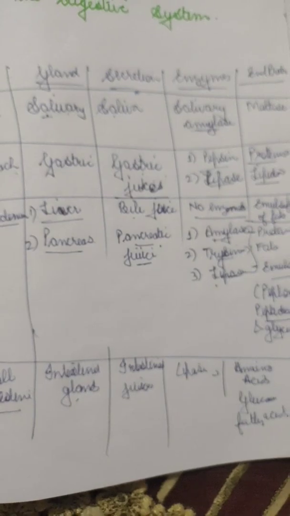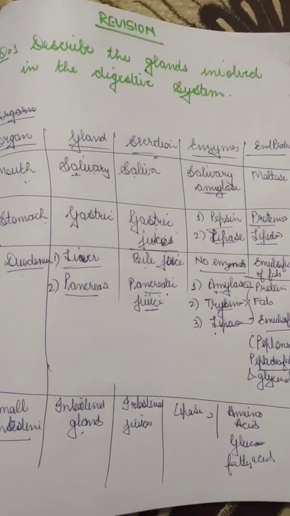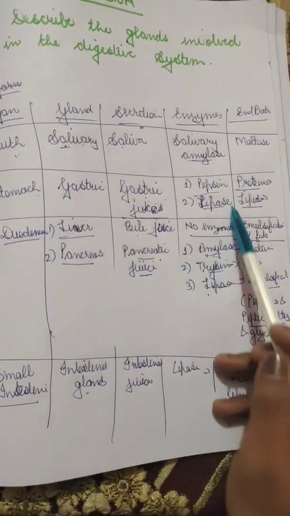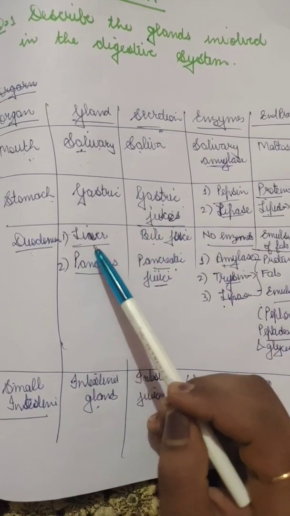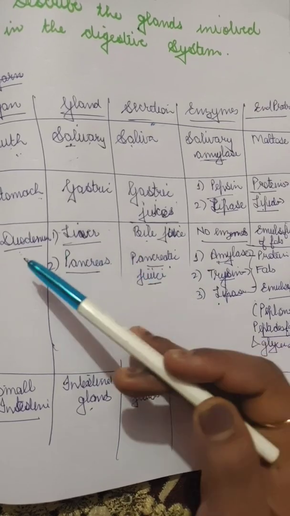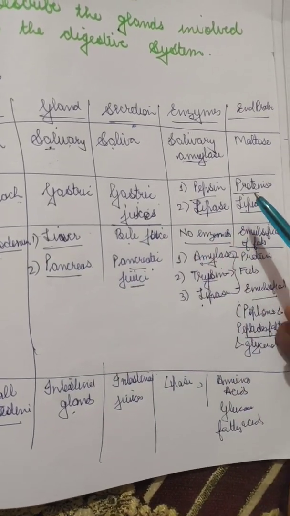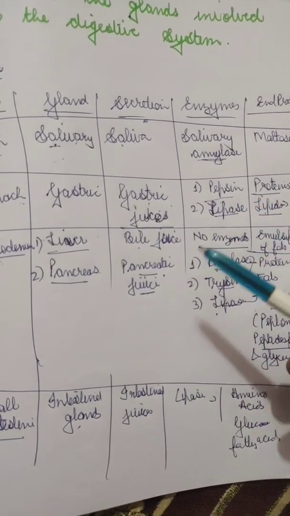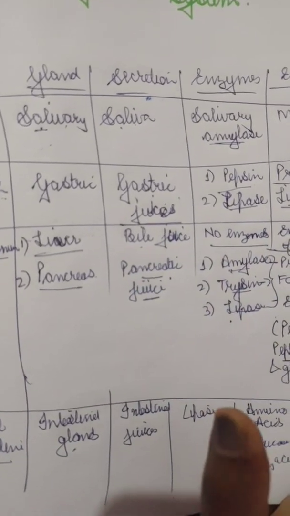It doesn't mean that this question is coming, but I want to tell you that this is revised. It can come in the form of match the columns or in the form of one word. And what are the enzymes? What are the glands which secrete these enzymes? And what are the end products? What do they form? What do they digest? So this is completing this.